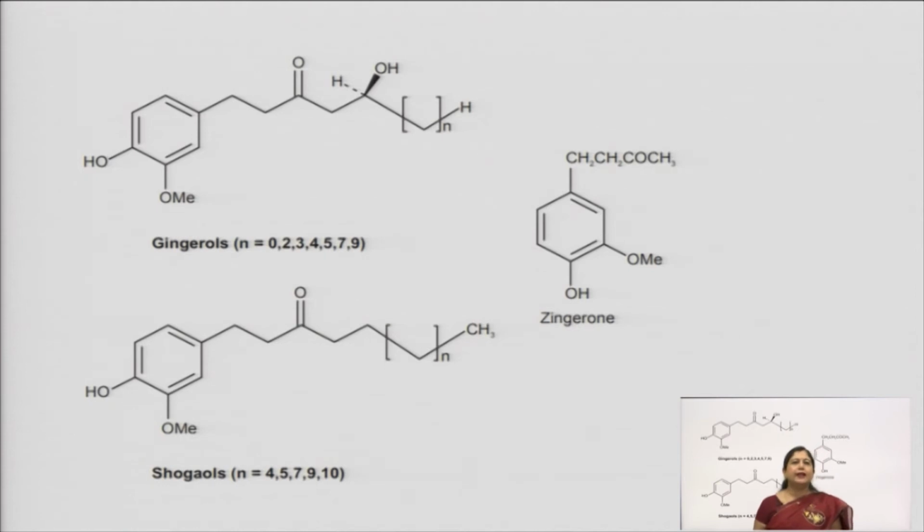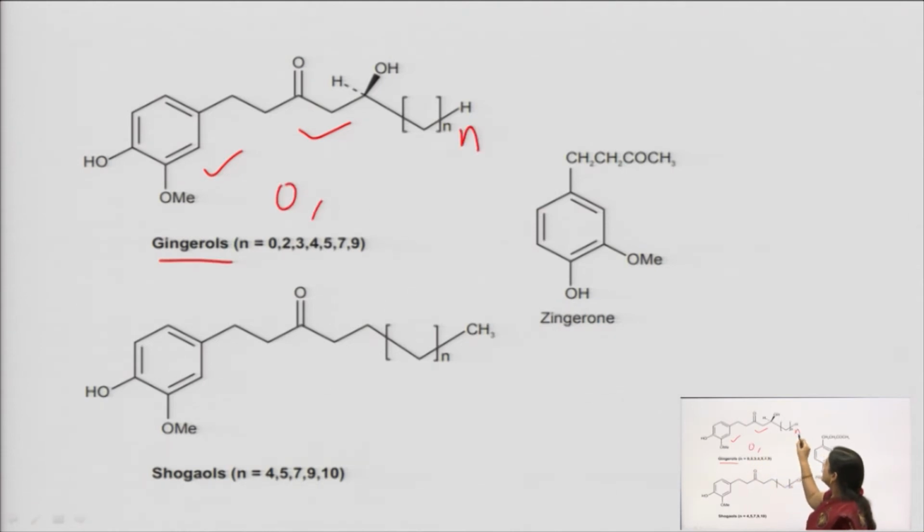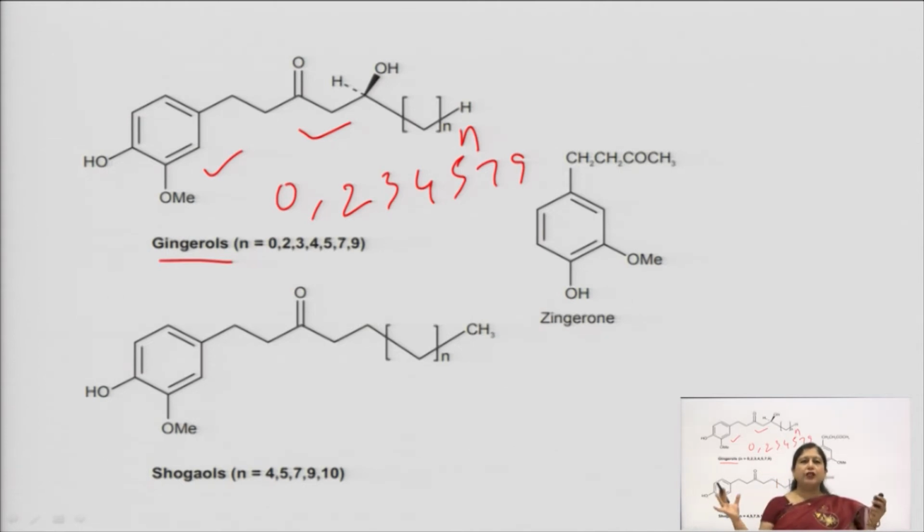Now, here we can see the structure of these gingerols. You can see an aromatic ring connected to a long chain alkyl, okay, and it is not a single gingerol. We have n as 2, here you can see the n is given, okay. So, this is a long chain alkyl group. So, n can be 0, it can be 2, it can be 3, 4, 5, 7, 9, etc. So, we do not have one type of gingerol. As I told you, resin is not a single component, it is a mixture of many components. Okay. So, here depending upon the number of carbon atoms, we have a complex mixture.